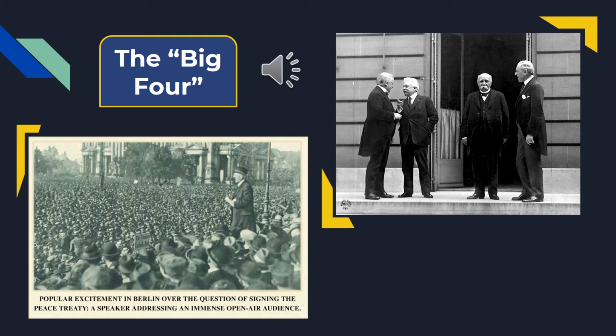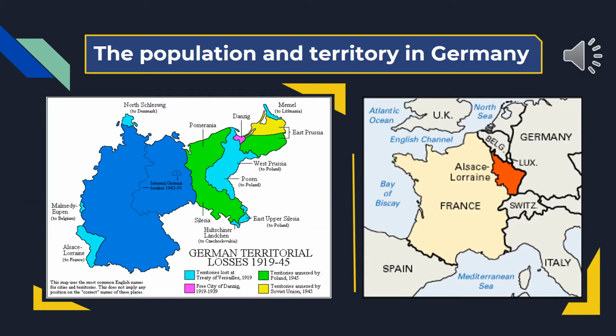They were shocked at the severity of the terms and protested the contradictions between the assurances made when the armistice was negotiated and the actual treaty. Accepting the war guilt clause and the reparation terms was especially odious to them. The population and territory of Germany was reduced by about 10% by the treaty. In the west, Alsace-Lorraine was returned to France, and the Saarland was placed under the supervision of the League of Nations until 1935.